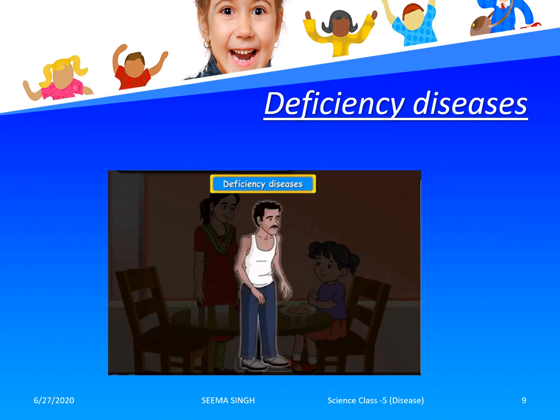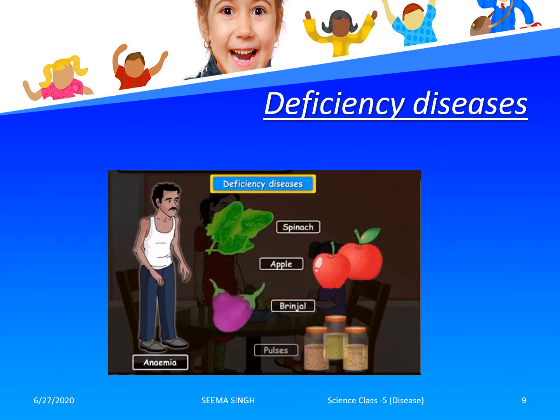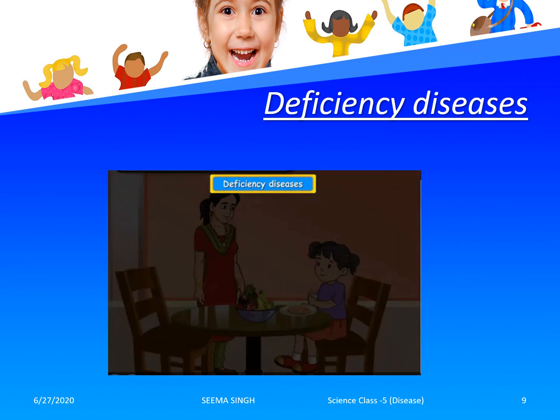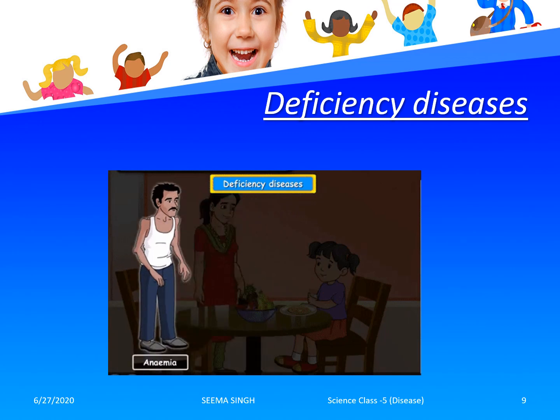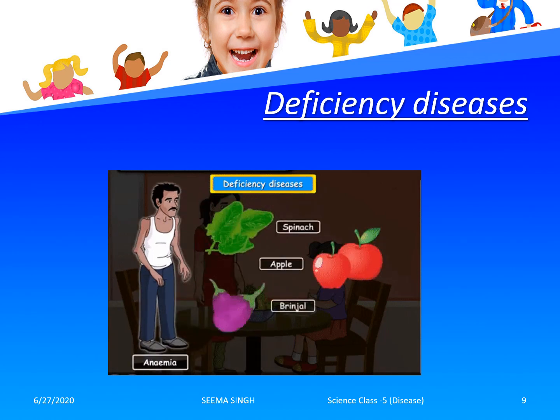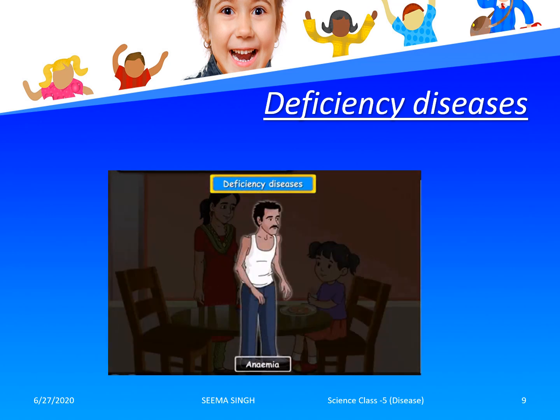The most common type of deficiency disease that we come across is anemia. How is anemia caused? Anemia is caused when our body does not have a sufficient amount of iron, or when our body lacks the iron nutrient. To overcome anemia, we need to have iron in our diet. So we can get this iron from spinach, apple, brinjal, and lots of pulses.